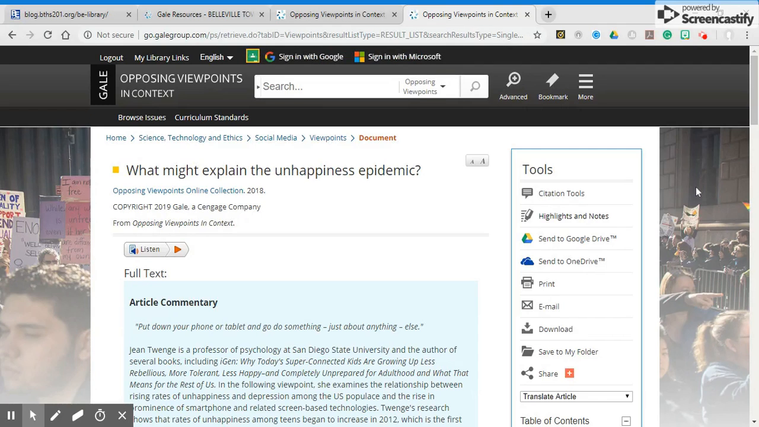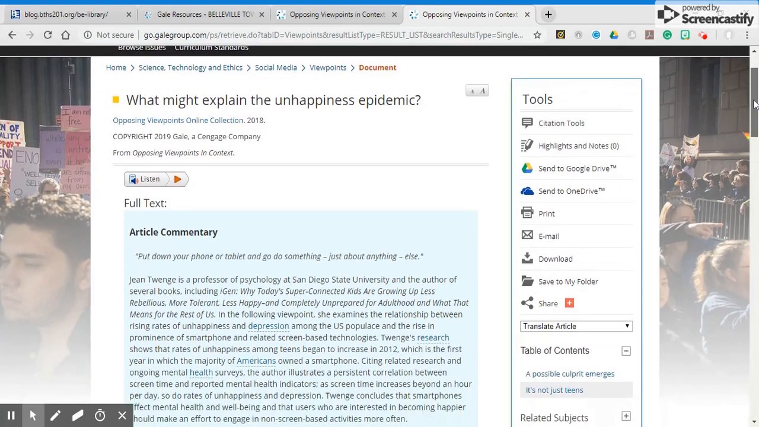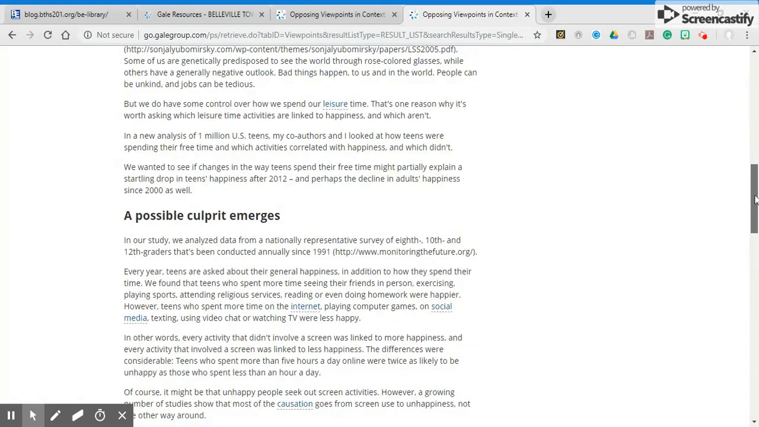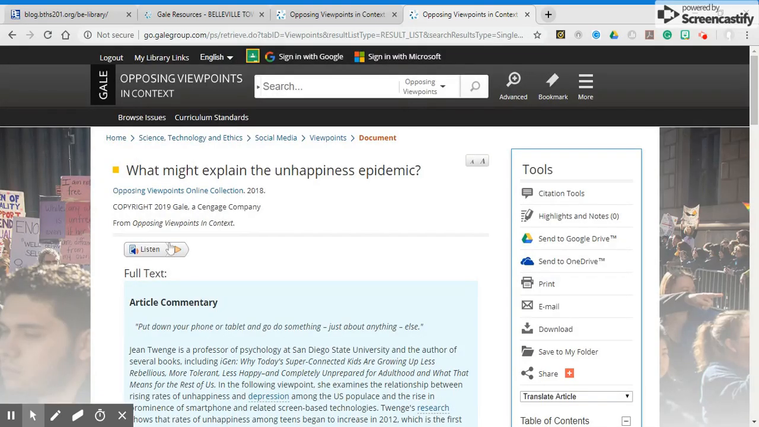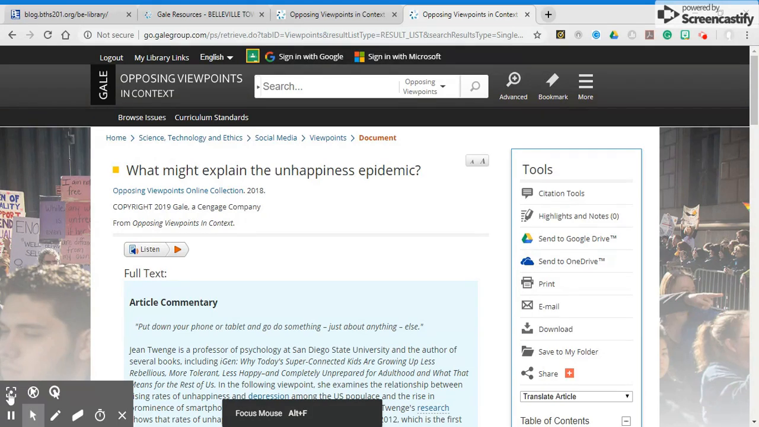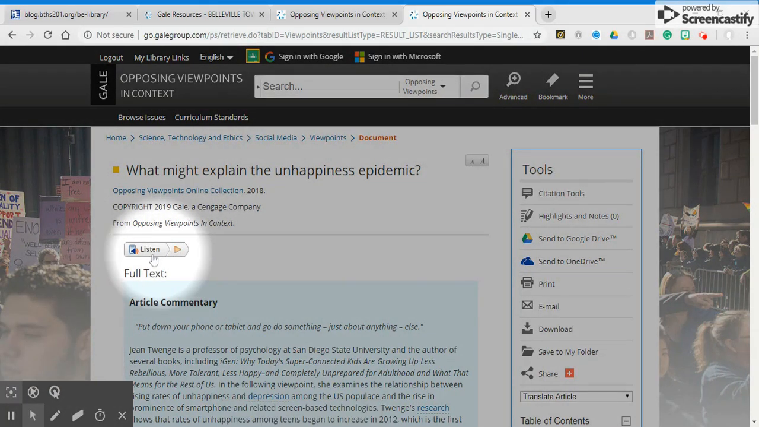When it comes to this article here, I have a lot of different ways that I can make use of the tools that Gale provides me. So let's run down the tools. One of the first things that you'll notice is that underneath the title, I have this little listen option here. Most of the articles on the Gale database will offer this, meaning if I click on that, there's going to be an audio file that will read me the article out loud. That's really awesome for auditory learners, people who do better with hearing things read out loud rather than trying to read it to themselves. I also have a couple other things.